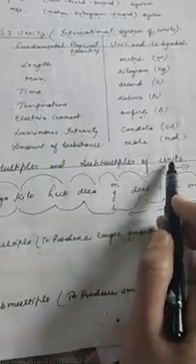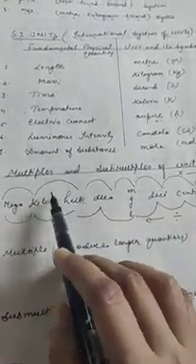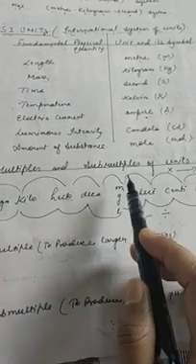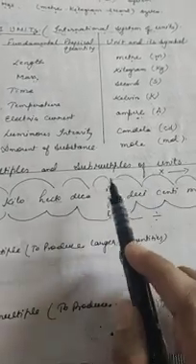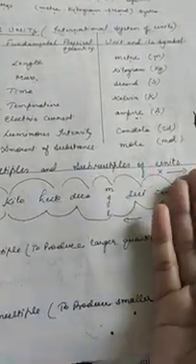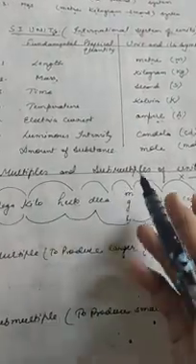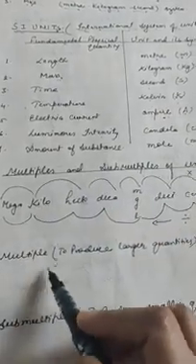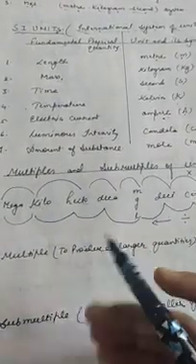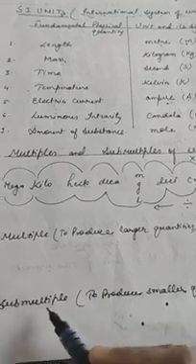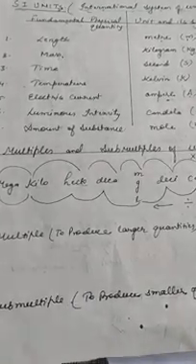Now next is multiples and submultiples of units. To deal with different magnitudes of physical quantities, we express the unit in multiples and submultiples form. To create a larger form of units, we use multiples of units, and to create a smaller form of units, we use submultiples of units.